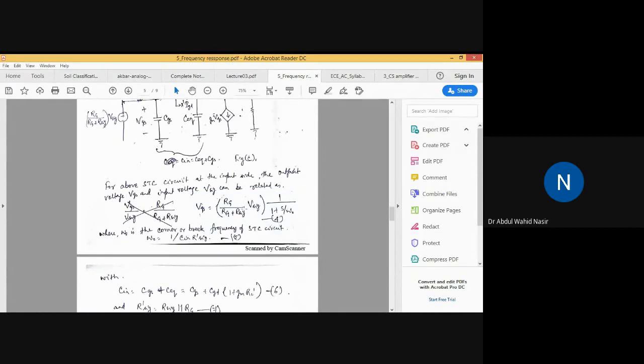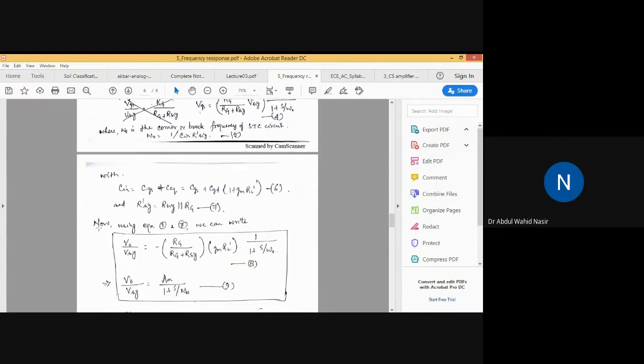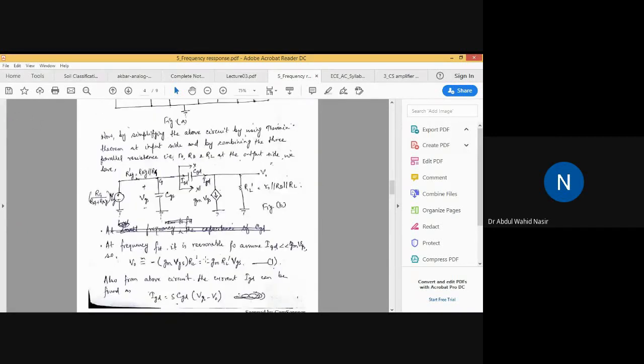Now, from equation 4, you can find the expression for VSIG in terms of VGS. Now you have the VSIG also. Using equations 1 and 7, we can find the ratio V naught by VSIG, that is the overall voltage gain. So what is V naught? Already we know that V naught is minus GM into RL dash into VGS.